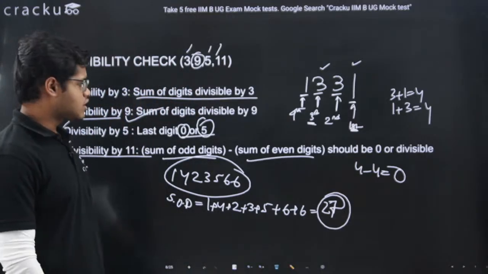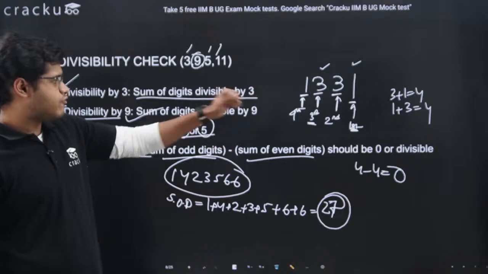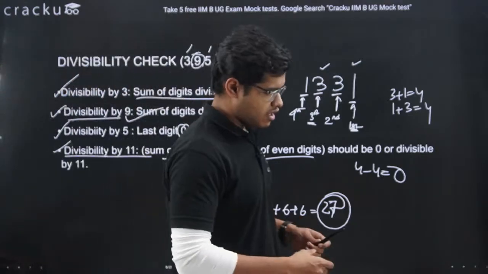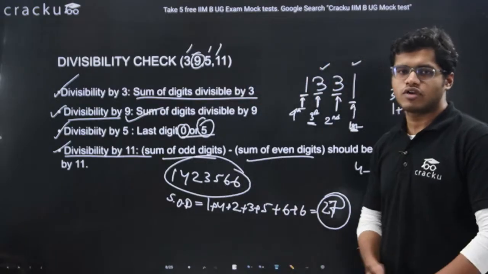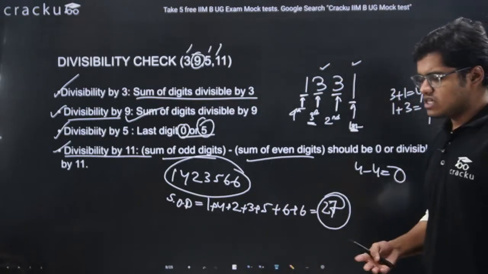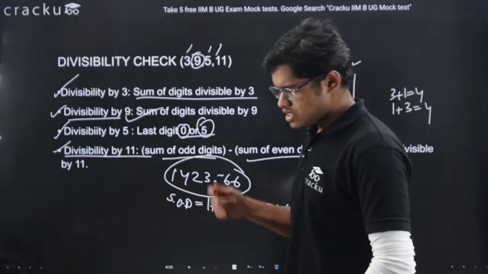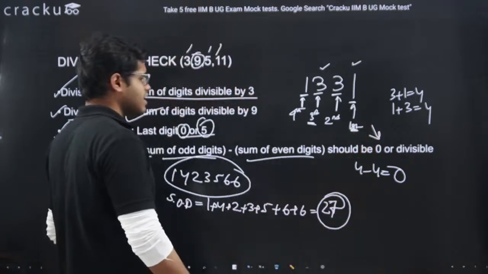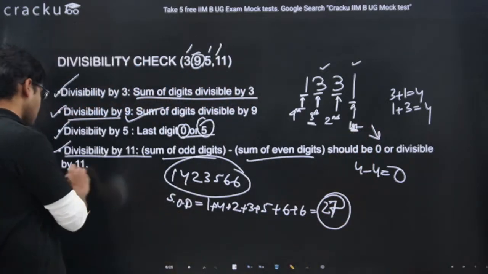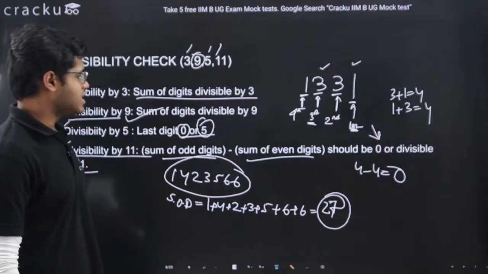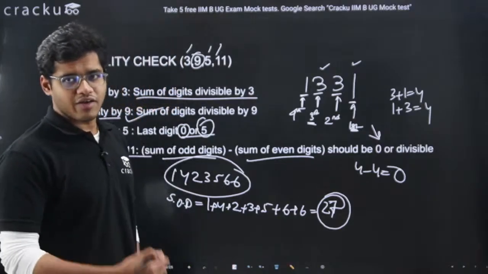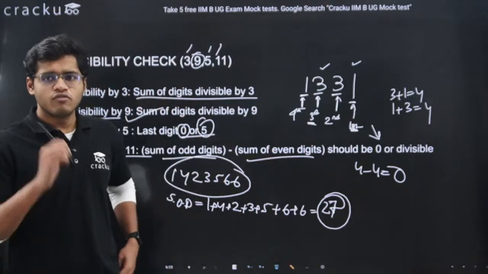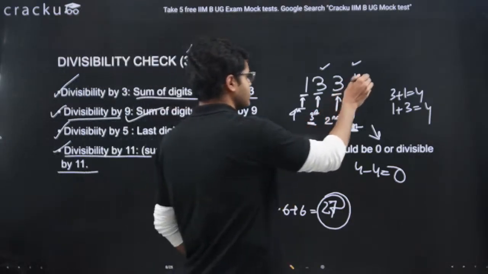Now if the difference between the sum of digits in the odd places and the sum of digits in the even places comes out to be 0, or a number which is divisible by 11, then I can say that number is divisible by 11. In our case 1331, the difference is 0, which means 1331 is divisible by 11.